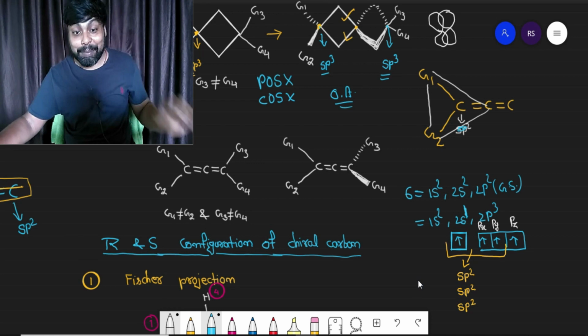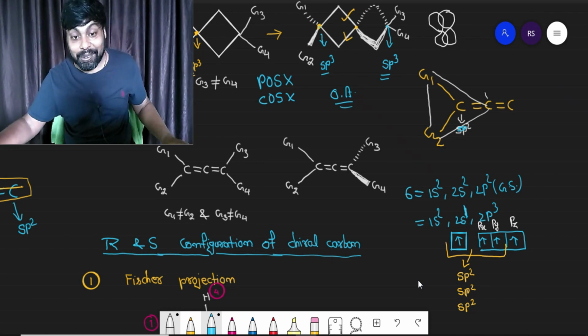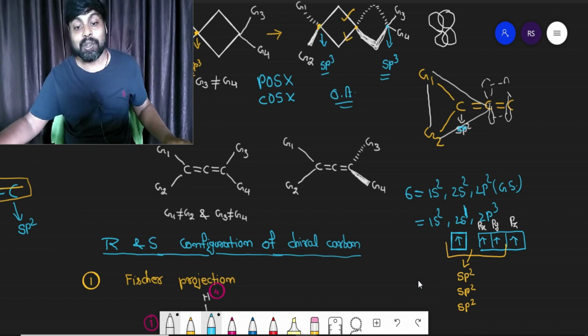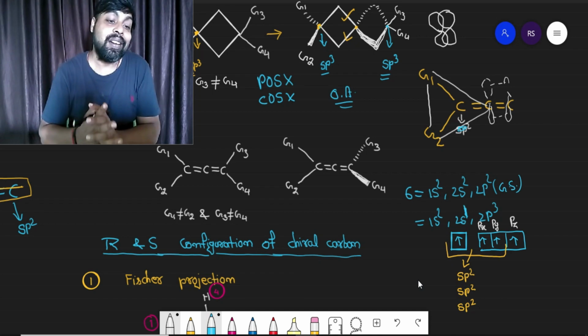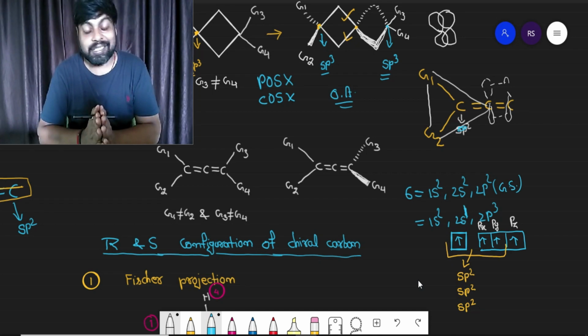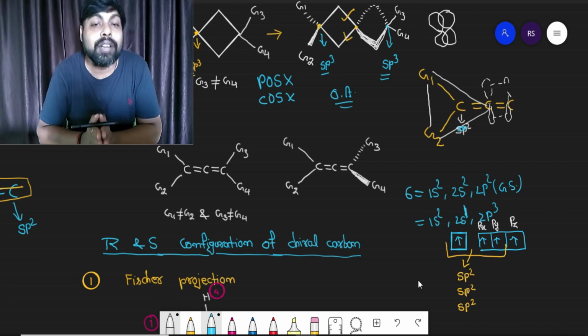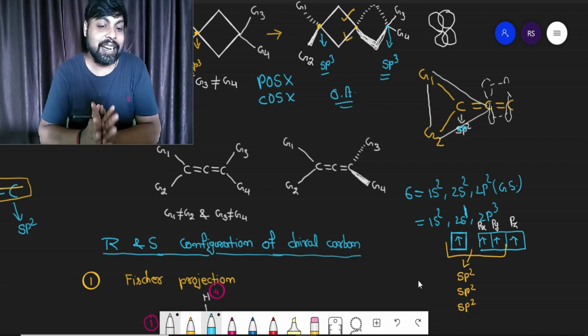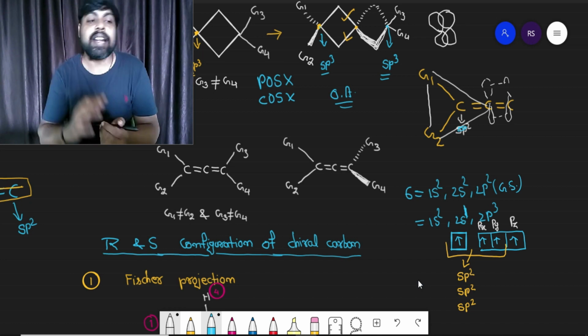So remember, the pi bond between 2 and 3 is in the plane of paper. According to the logic I was saying, if a trigonal planar shape contains any pi bond, then the pi bond must be perpendicular to its plane, right? So look at the third carbon atom.